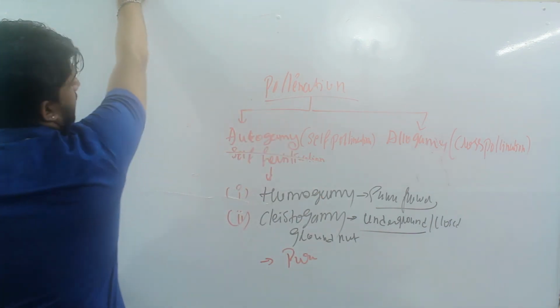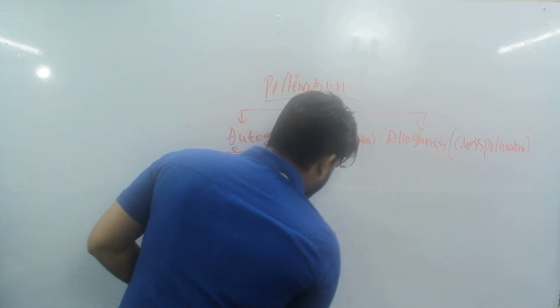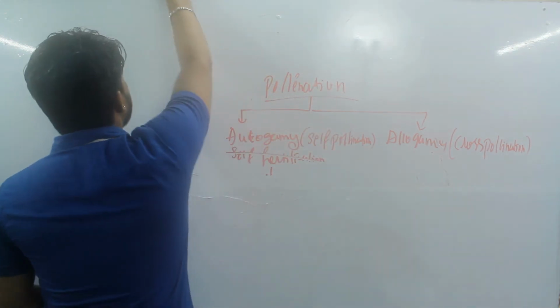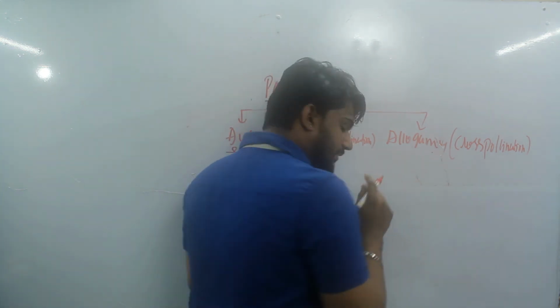So coming to allogamy, it has again been divided into 2 types.